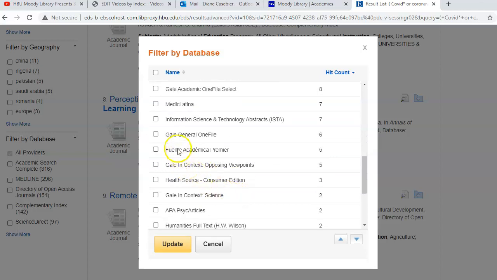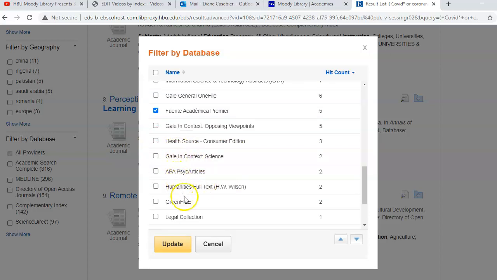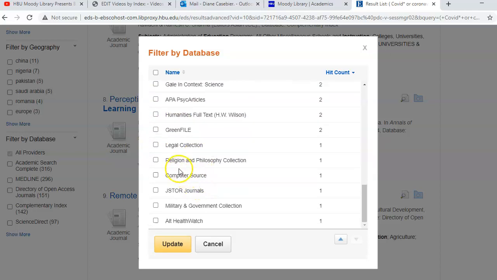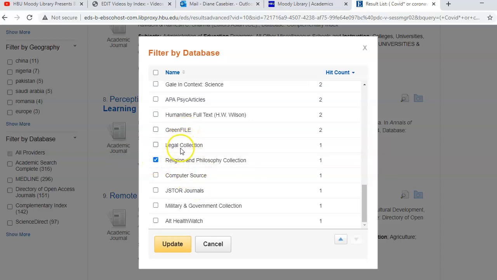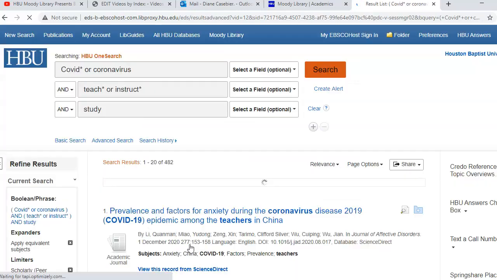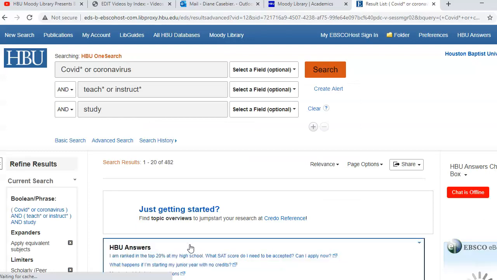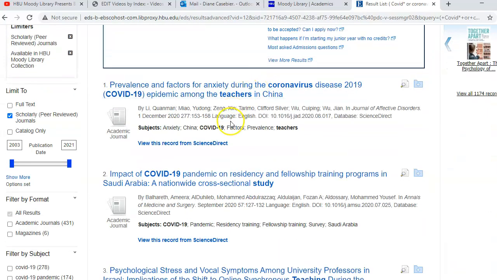Let's see, is there anything else? This is going to be some stuff in Spanish. I guess I'll take this. Maybe computer source. JSTOR, I'll leave that alone. So let's update it. I tried to get the ones that would have something to do with education. And now I'm down to 482. Looks like maybe I got more.